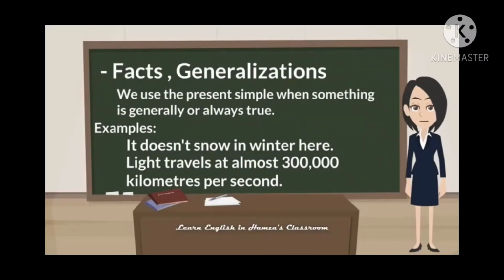Next, facts and generalization. We use the simple present when something is generally or always true. For example, it does not snow in winter here. Next, light travels at most 3 lakh kilometers per second.